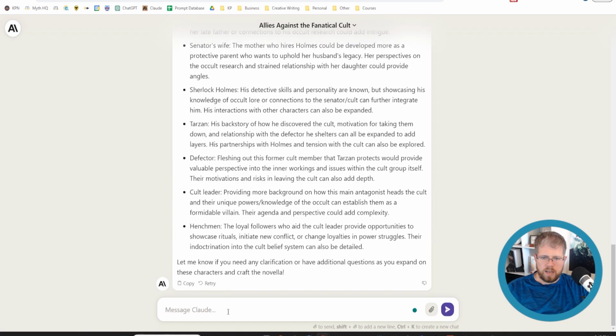And I'm just going to say, let's flesh out the characters for Sherlock Holmes, Watson, Tarzan, and the cult defector, because I feel like those are going to be the most pertinent and interesting to the story. And again, we don't necessarily have to flesh out every single character for the AI to know something of what to do with those characters. But we don't want to just leave it at that. We want to give it a little bit more instruction.